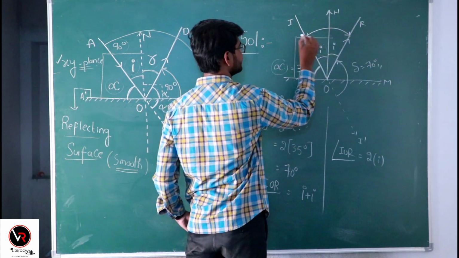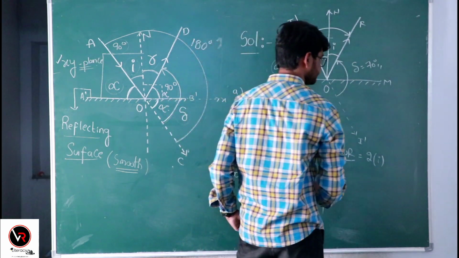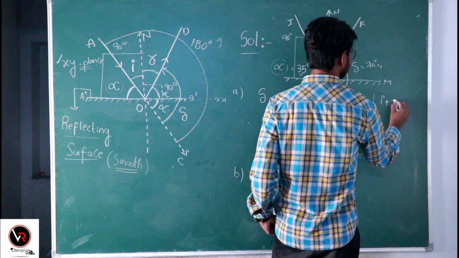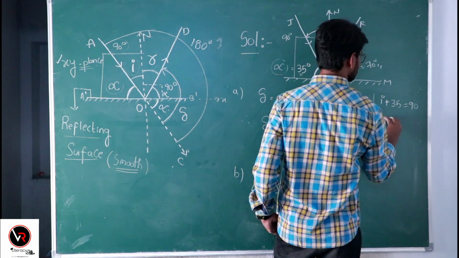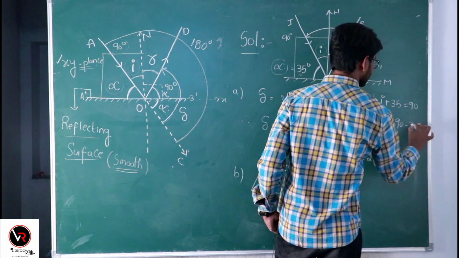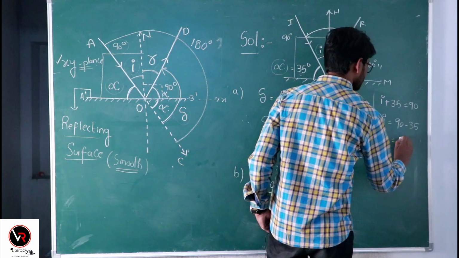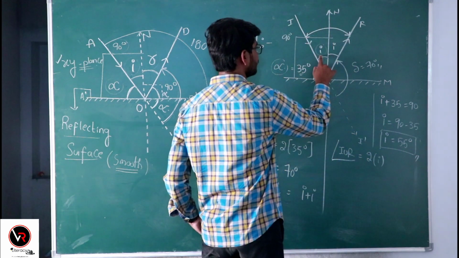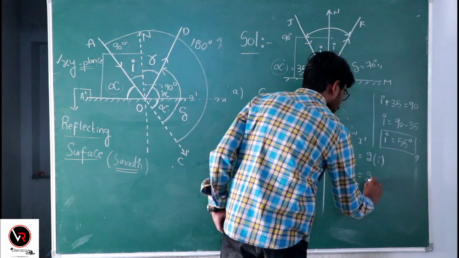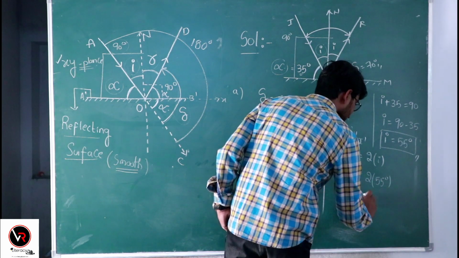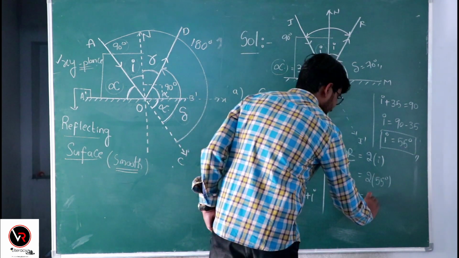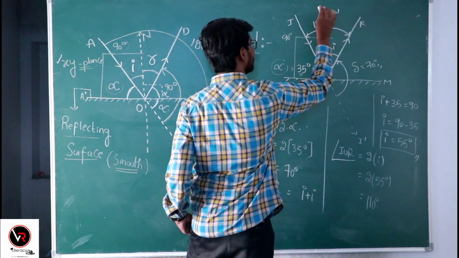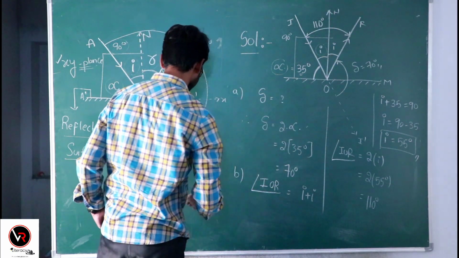This total is 90. See here, I plus alpha 35 equals 90. So I equals 90 minus 35, so you will get I as 55. What is the angle of incidence? 55. Twice 55 gives 110 degrees. So 110 degrees is the angle between the incident ray and reflected ray. So the second question is completed.